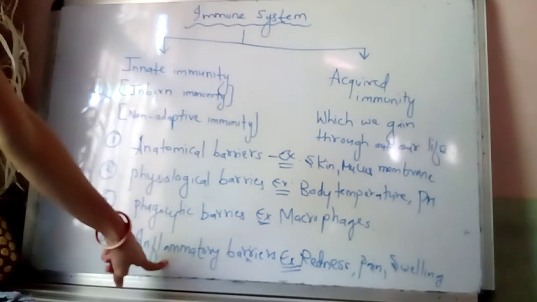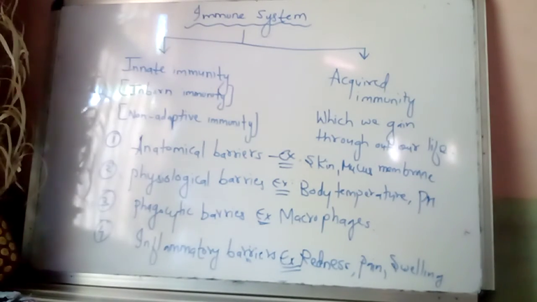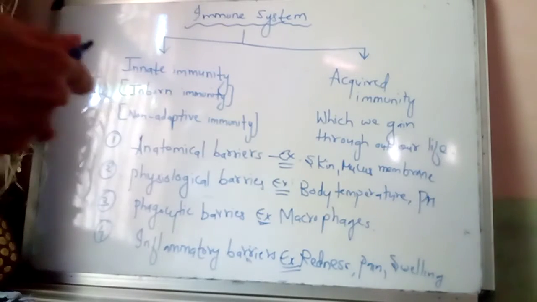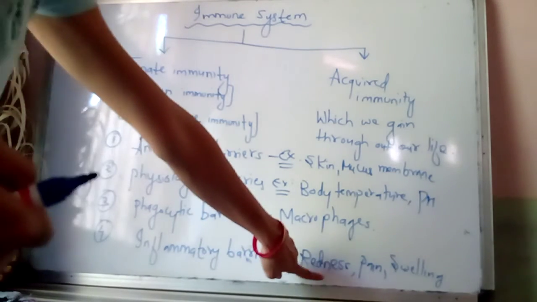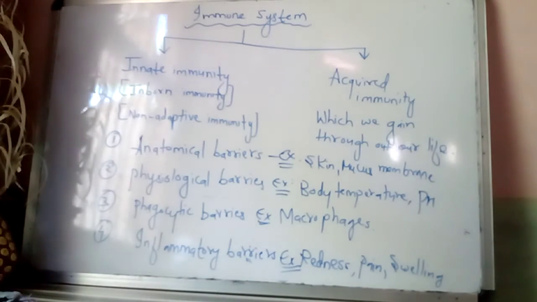And last is known as inflammatory barrier. If the pathogenic organism reaches our connective tissues, it causes redness, pain and swelling in that particular area because of the increase in the blood vascular system. So the redness occurs, pain and swelling occur, and in this condition the infection does not survive.